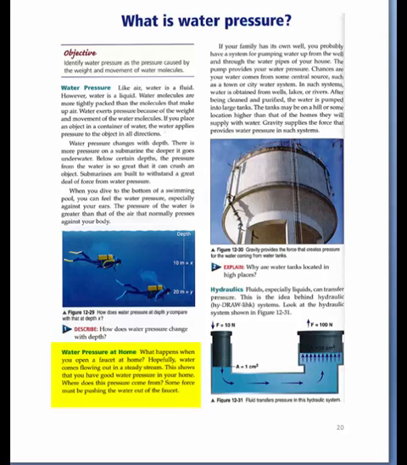Water pressure at home. What happens when you open a faucet at home? Hopefully, water comes flowing out in a steady stream. This shows that you have good water pressure in your home. Where does this pressure come from? Some force must be pushing the water out of the faucet.